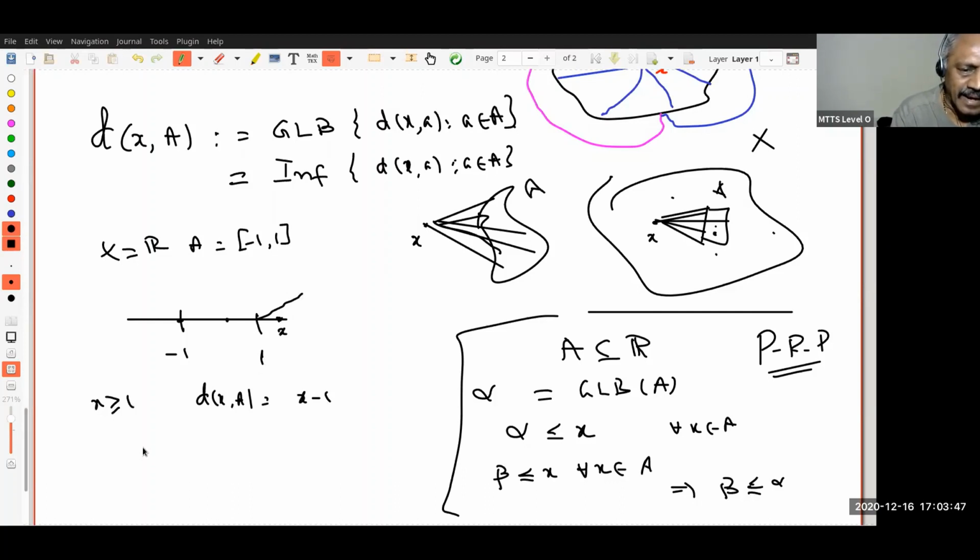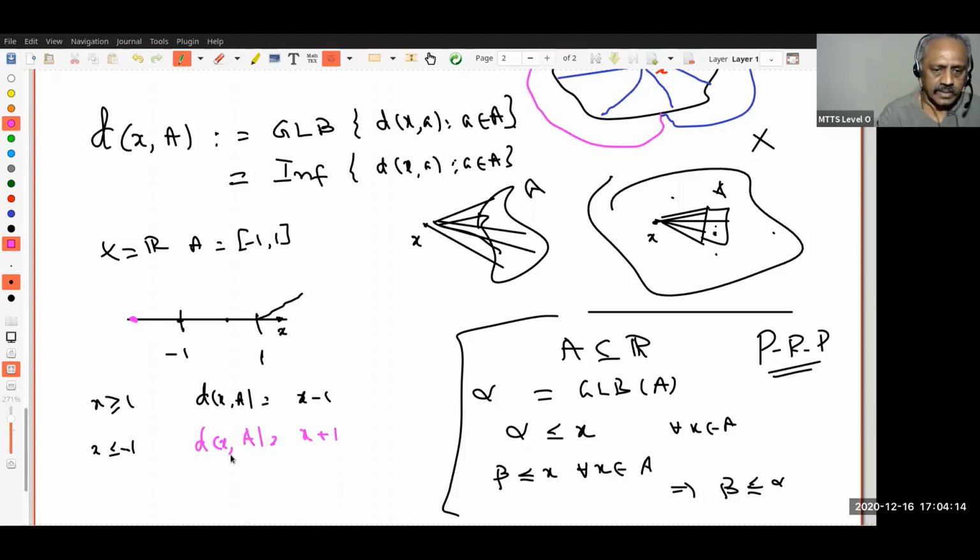Yeah. And if X is less than or equal to -1, you take any point here. So I have to find all the distances, which is the closest. This is the one. Therefore, what is that? This is X minus of minus 1, therefore the distance between x and A is x plus 1. Are you following this?